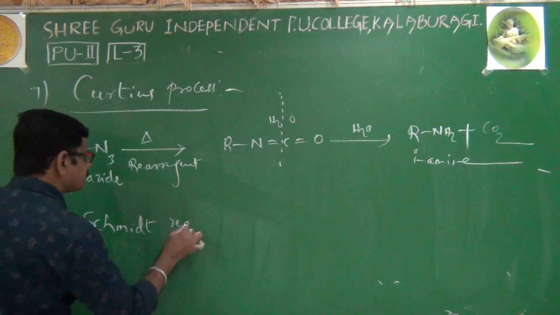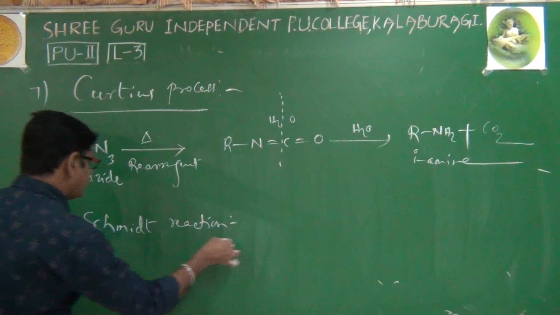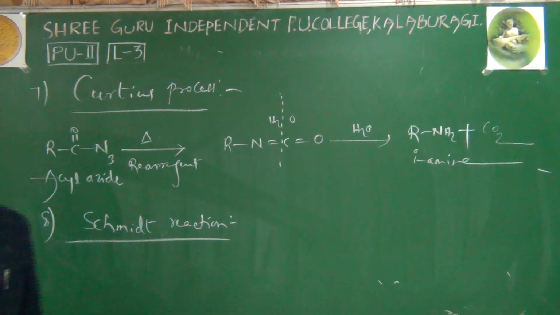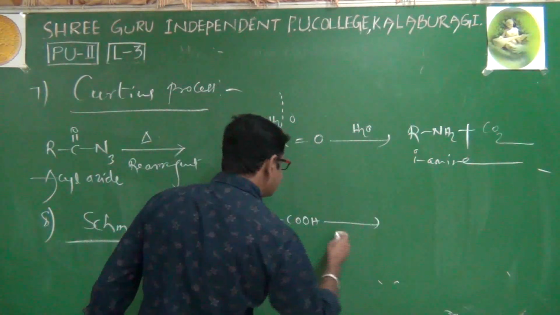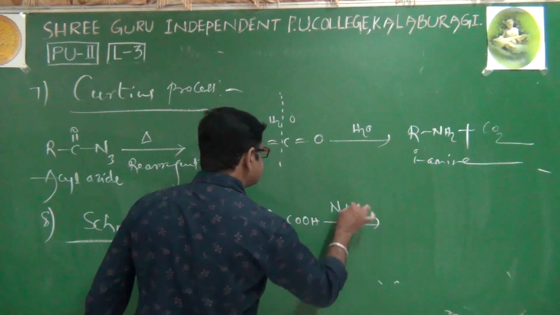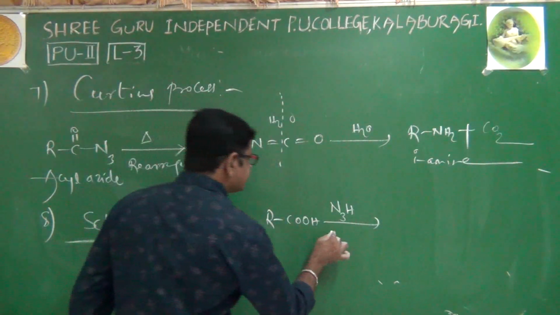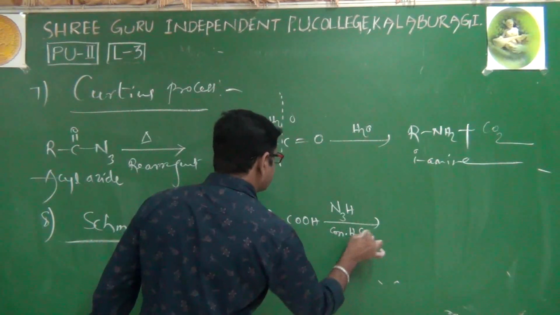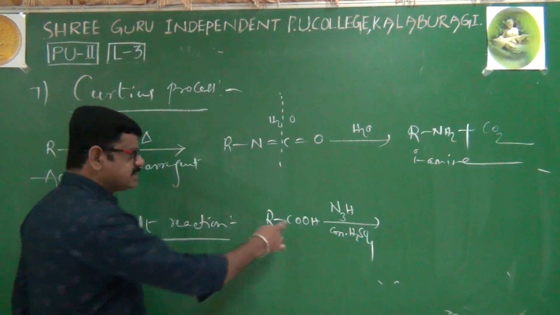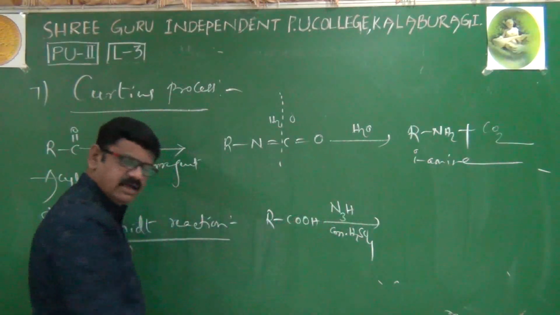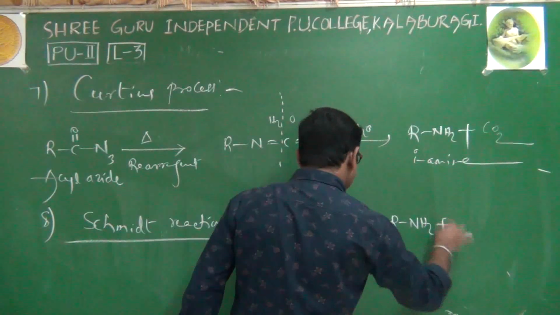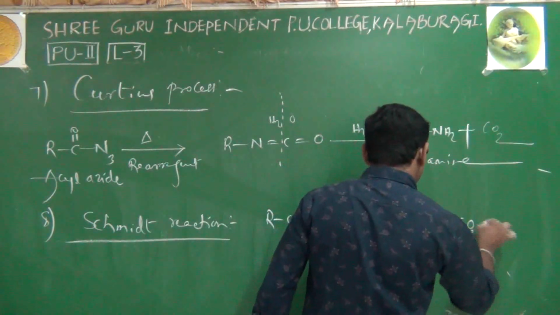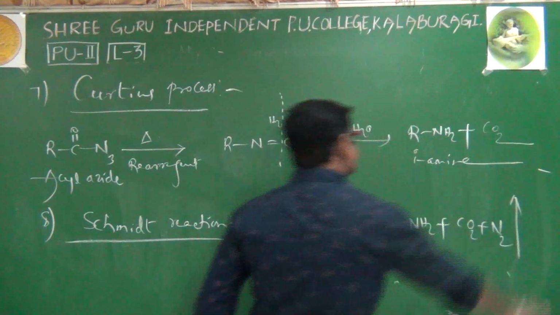Schmidt reaction. The Schmidt reaction is the next process. In this Schmidt reaction, we will take RCOOH, a carboxylic acid. This carboxylic acid is heated with hydrazoic acid in the presence of concentrated H2SO4. We will get a primary amine, as well as carbon dioxide, and nitrogen gas escapes.